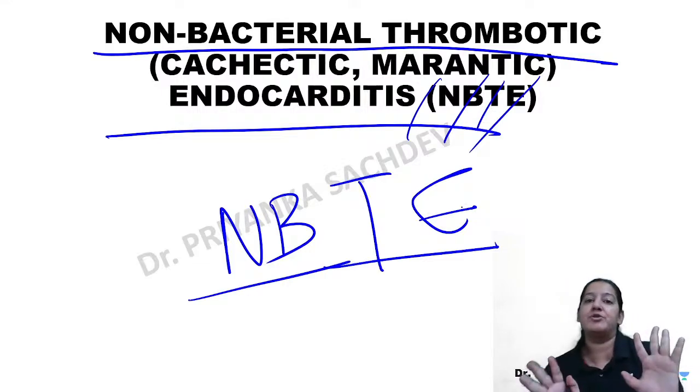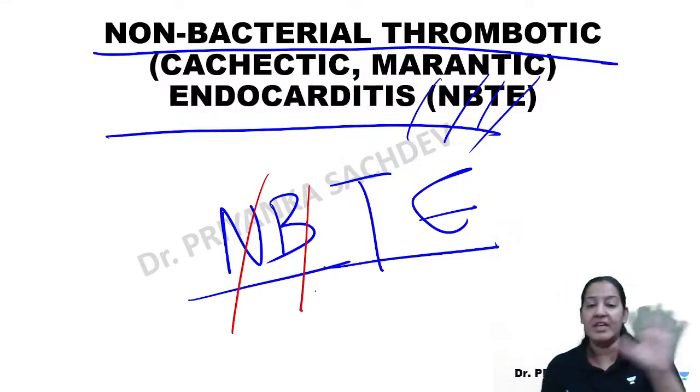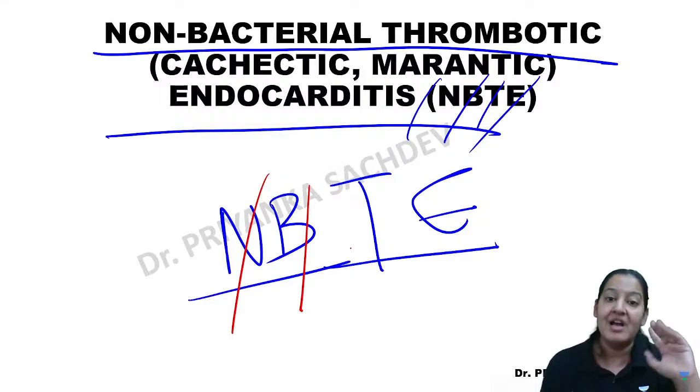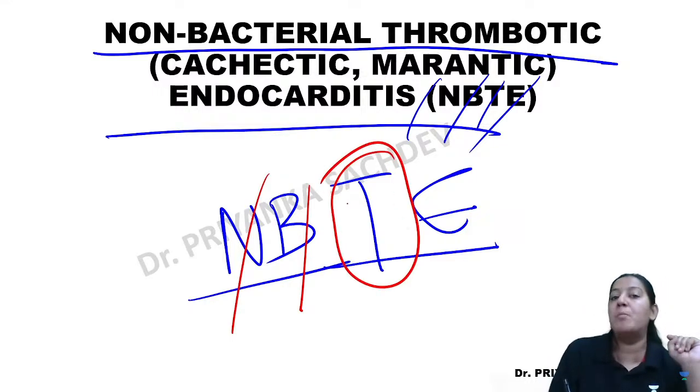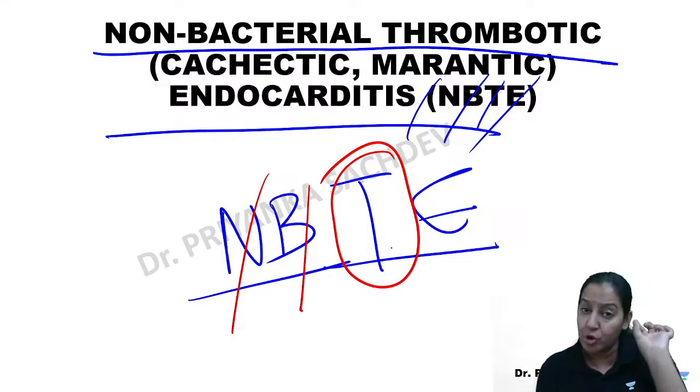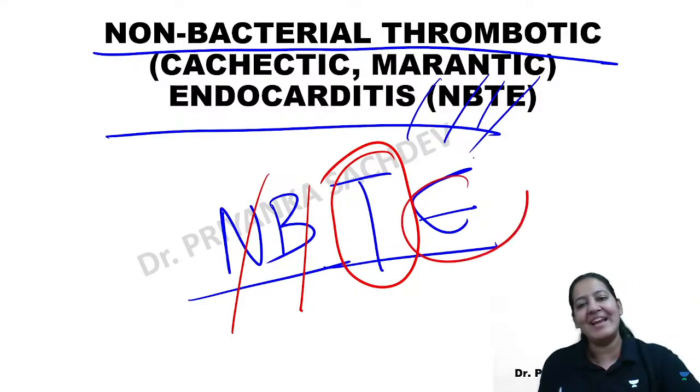The meaning is hidden in the name itself. Non-bacterial. Here bacteria will not come. It is also sterile, right? Bacteria will not cause the lesion. The lesion, the vegetation, is due to thrombosis in the wall of the heart. In the wall of the heart, thrombus will form, and that thrombus is a nodule that will form the vegetation. So that leads to endocarditis.